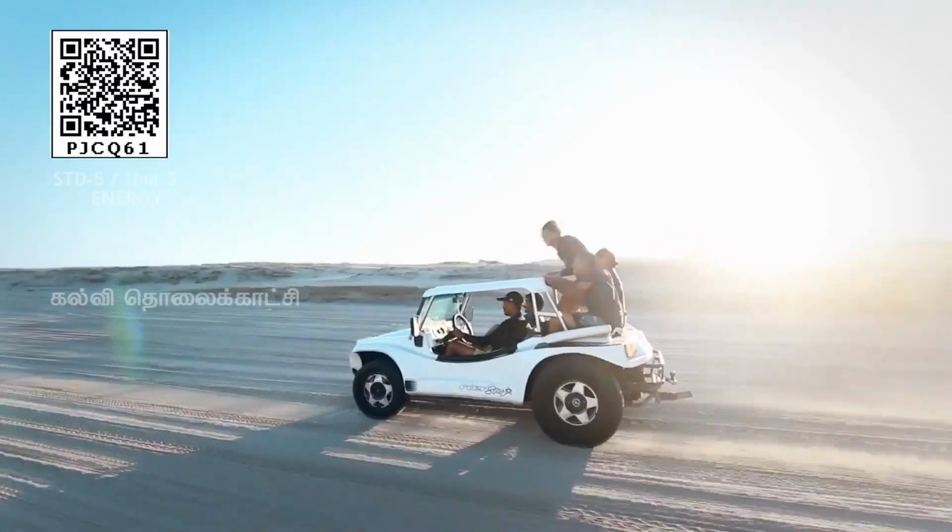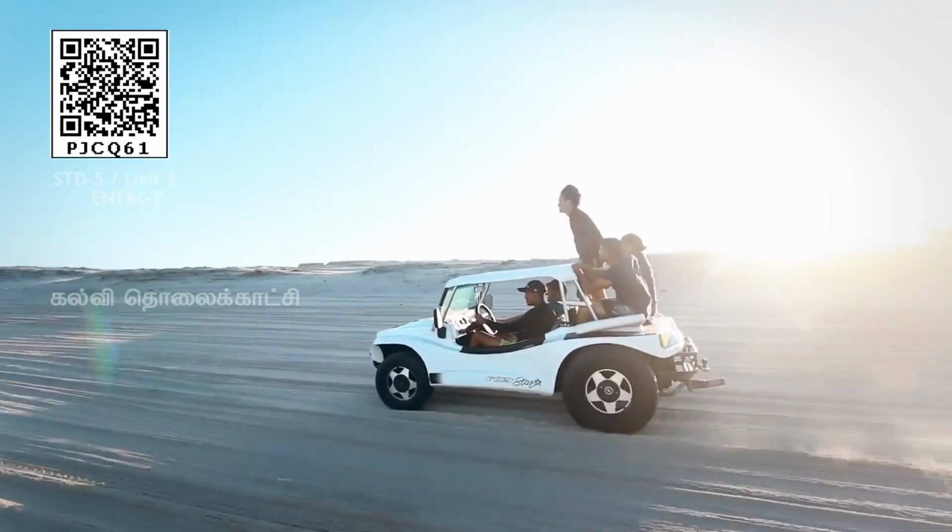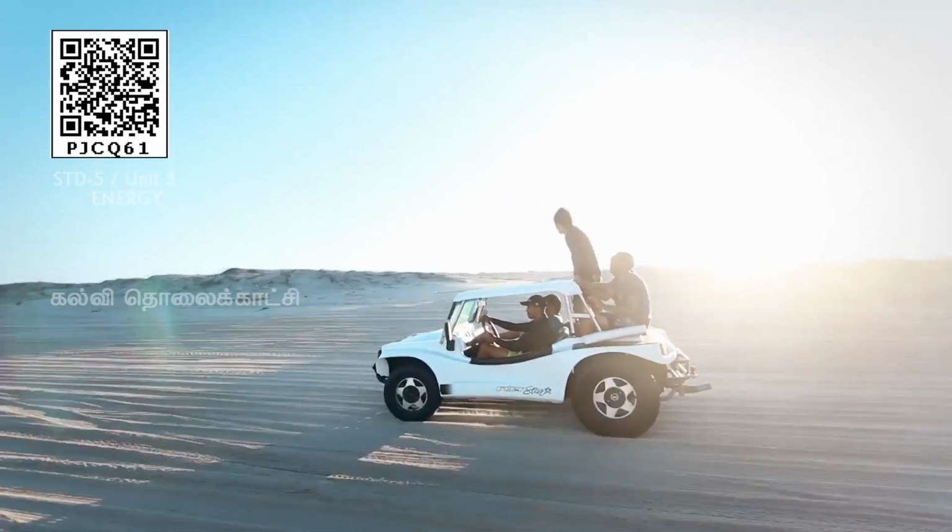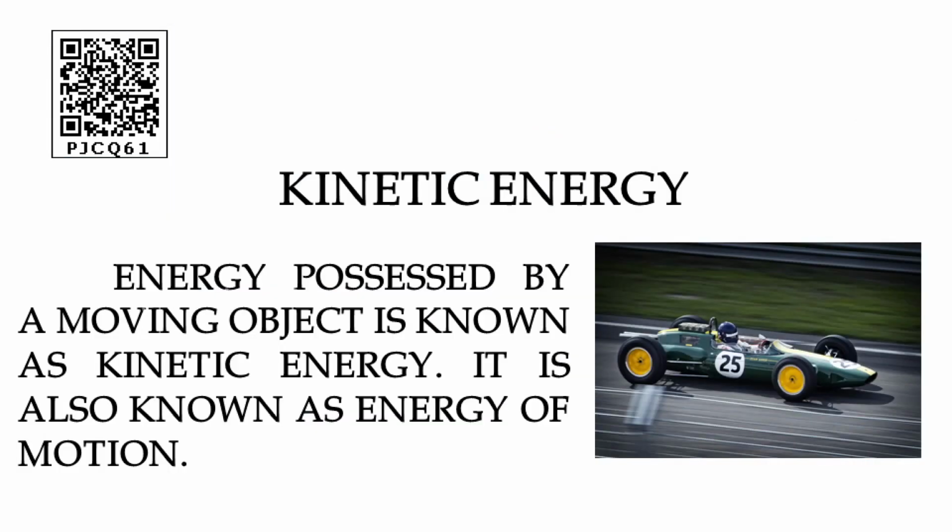Now what is kinetic energy? Energy possessed by a moving object is known as kinetic energy. It is also known as energy of motion. What is called energy of motion? Kinetic energy is called energy of motion. So what is kinetic energy? Energy possessed by a moving object is known as kinetic energy. Shall we see some examples?